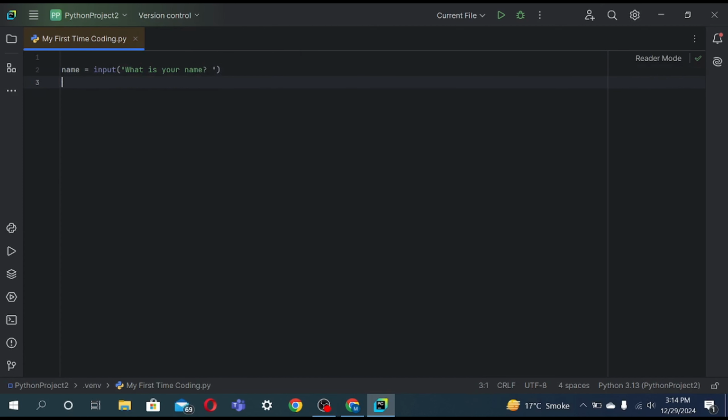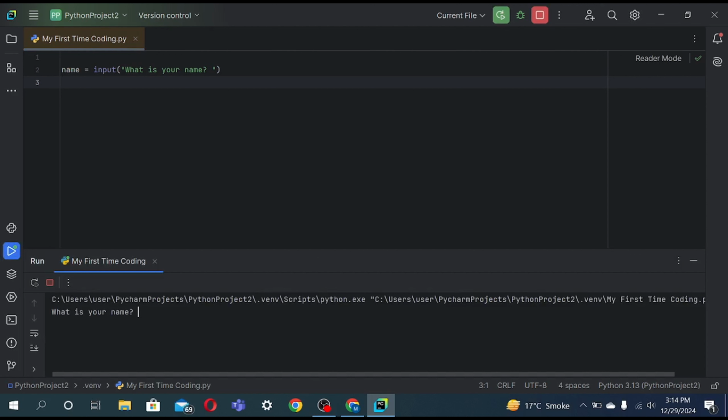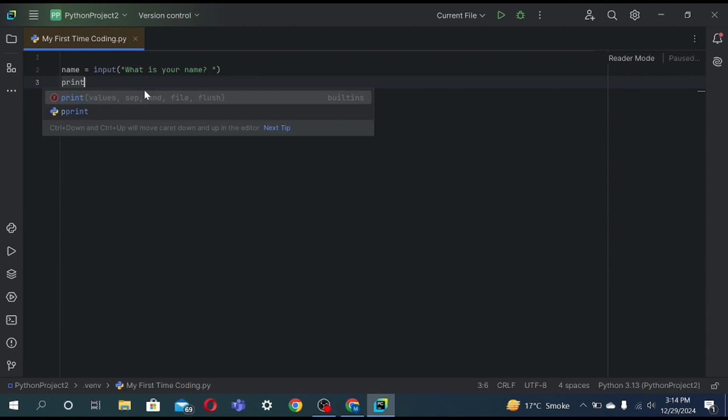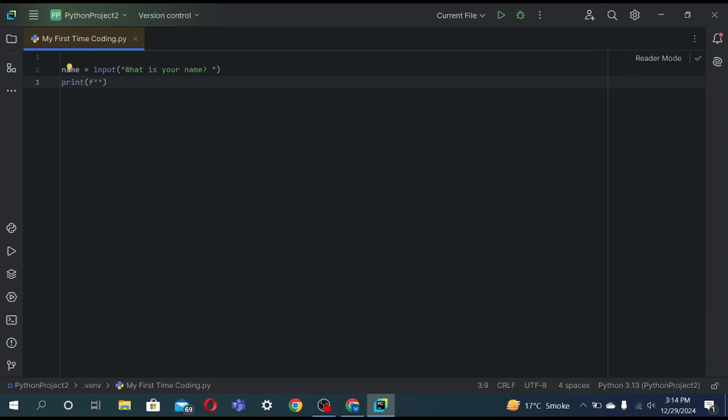Now, what's your name? My name is John, and the process finished because we didn't print anything. In this case we just want to print out with print F, double quotes, hello name.